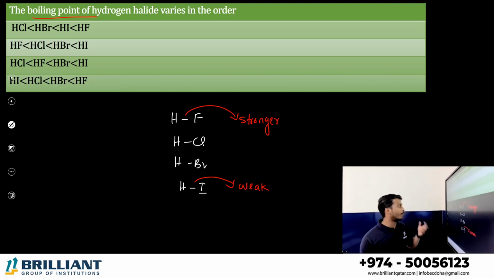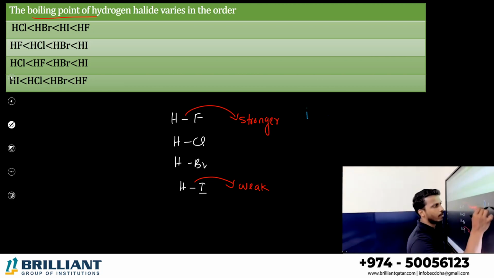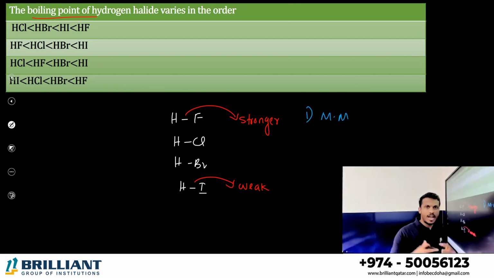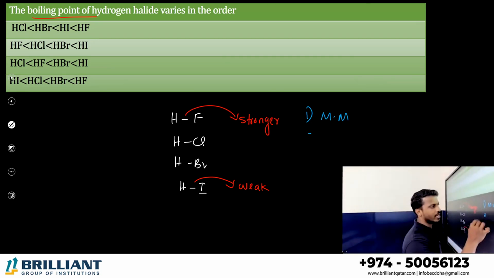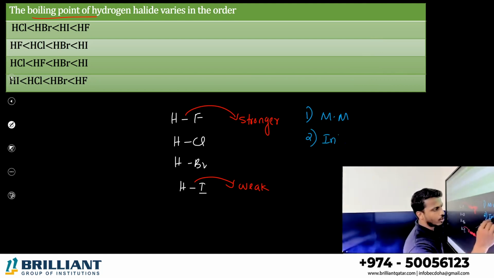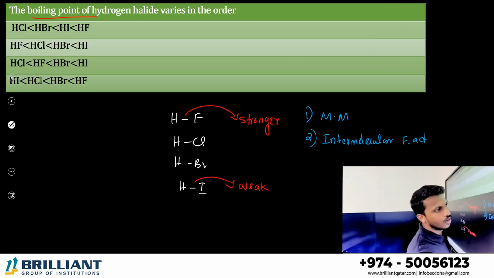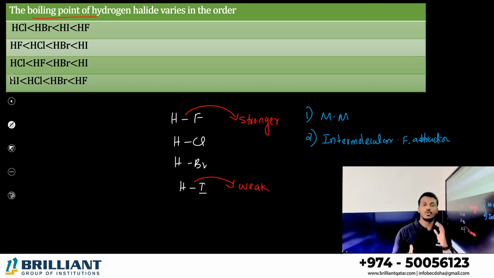Boiling point of a species mainly depends on two factors. One is molecular mass: higher the molecular mass, higher the boiling point. The second reason is intermolecular forces of attraction. Intermolecular force of attraction is also very important.